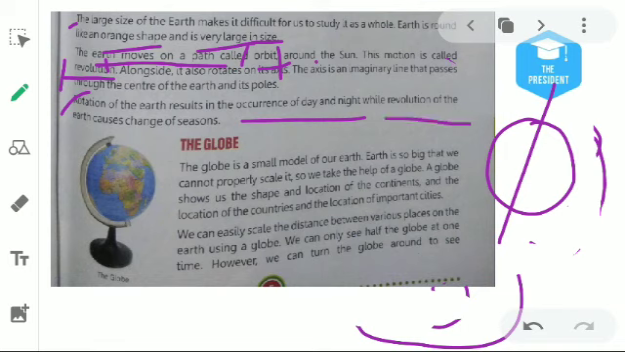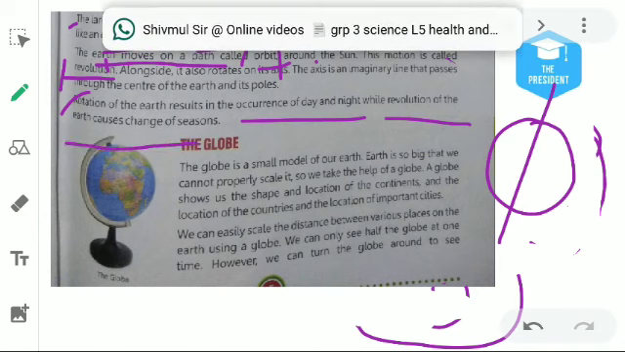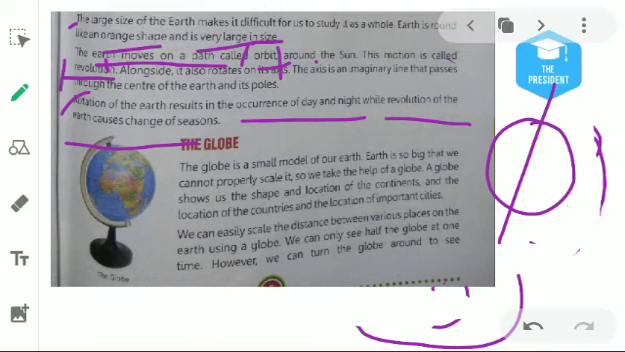While revolution of the Earth causes change in the seasons. What kind? There are 4 types of seasons on the Earth, in our India. What are those? Winter, summer, autumn and spring. There are 4 seasons. Why do these 4 seasons occur? This occurs due to revolution of the Earth around the Sun.